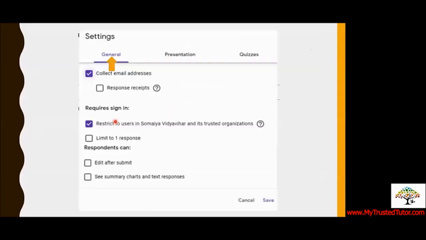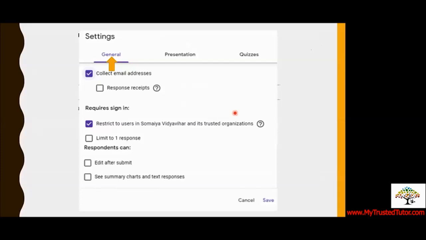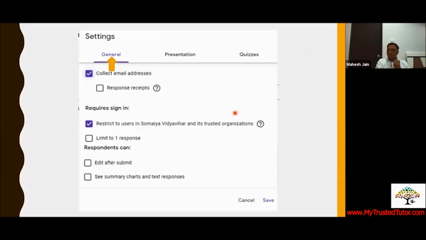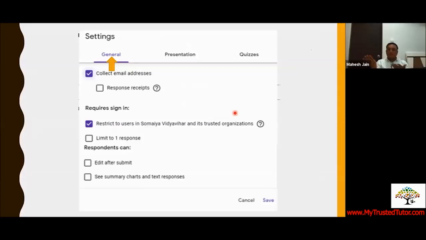You can see the first one is general settings. I would request all of you to pay attention to the settings part, because this is something which will help you in collecting the data. If you go wrong here, you go wrong in collecting data. Yesterday one of the teachers told me that she created a form and got the data, but she forgot to add the title of name and collecting email. If you do that, there is no way you can understand who has filled what.